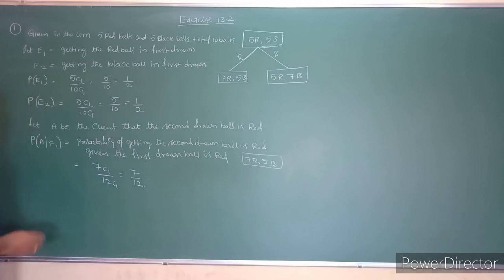Similarly, we will take the probability of A given E2.